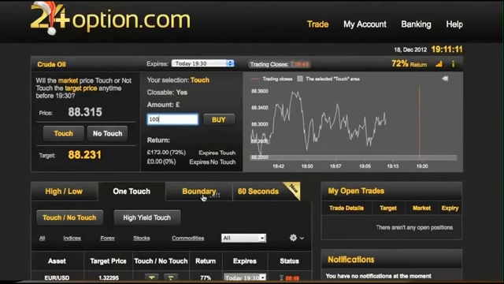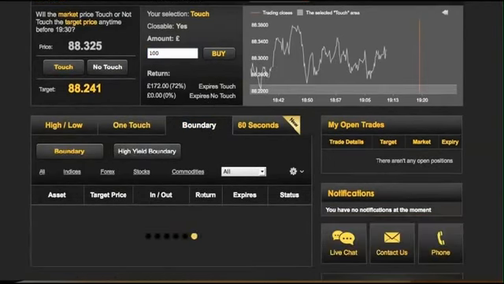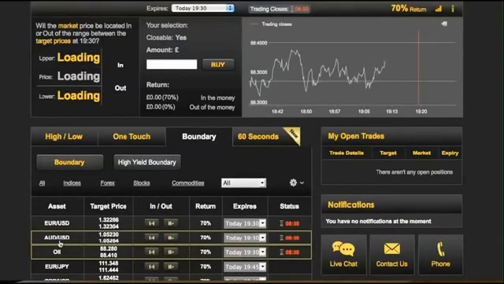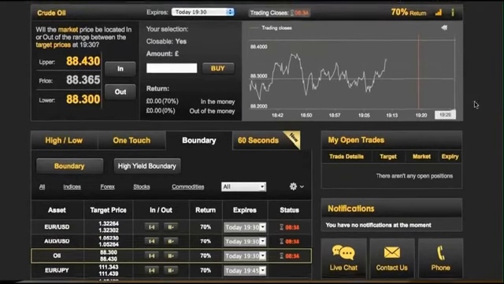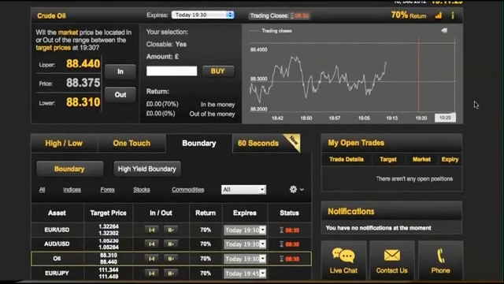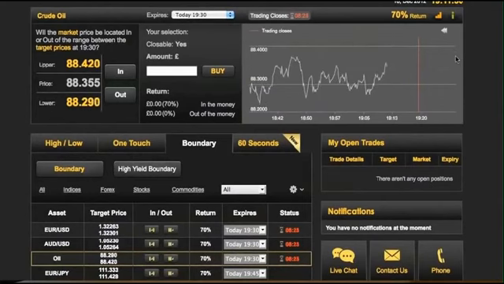Okay, so on to the next one, boundary. Again, let's pick the stock that we want. Let's choose oil again. You'll also notice that it's an incredibly smooth platform. There's not a massive amount of lagging, bearing in mind I'm running a video, so it's going to take a bit of memory whilst I'm doing this. So we've got oil, and I call these the train tracks. Plain and simple. You've got to decide whether you think it's going to stay within those 2 marks or whether it's going to break out of it.